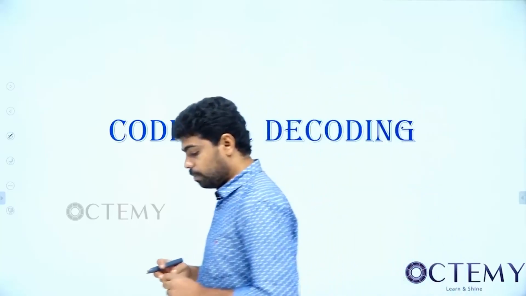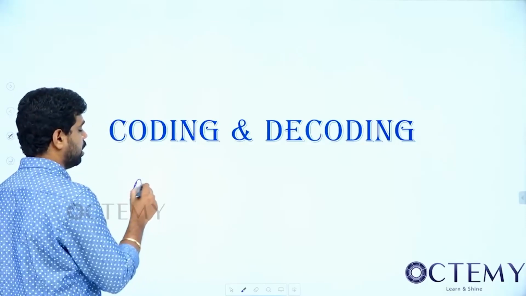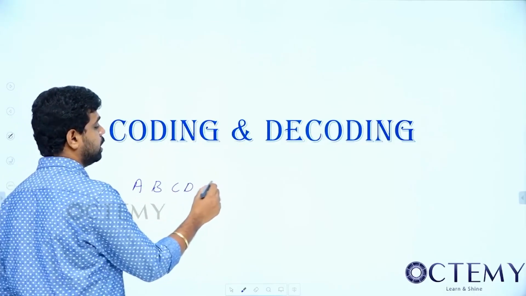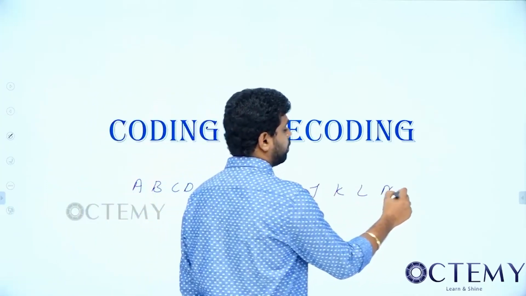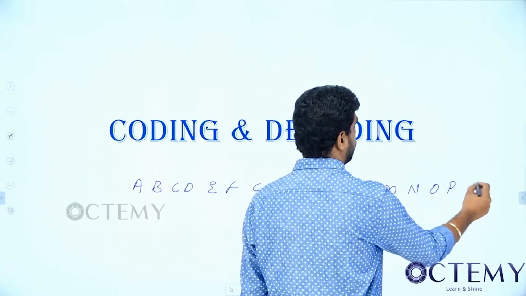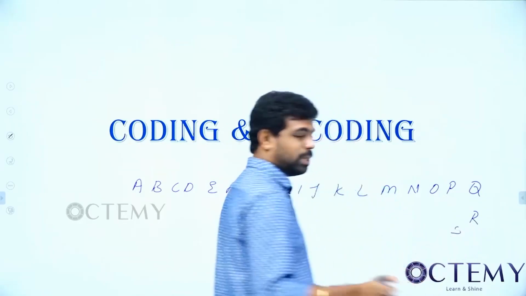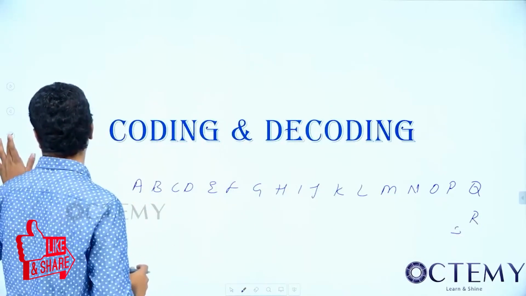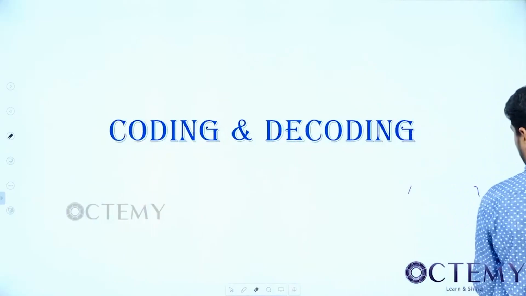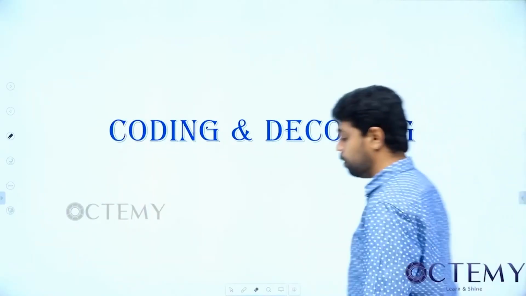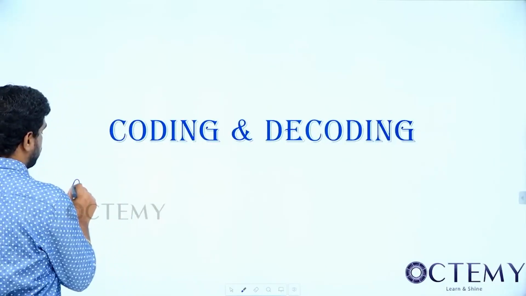Anyway, there are different types of coding and decoding. I told you earlier regarding A, B, C, D, all these values, to remember A, B, C, D, E, F, G, H, I, J, K, L, M, N, O, P, Q, R, S, T. I wrote the numbers and I told you. Now also, you write those alphabets A, B, C and give numbering for all of them.